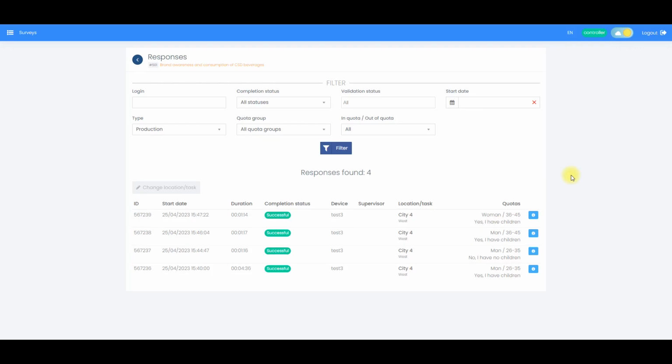After that, the controller can view unverified surveys. To do this, go to the list of surveys and set Not Verified in the validation status filter.